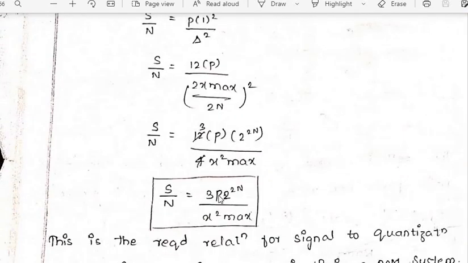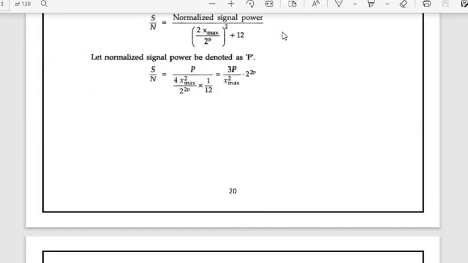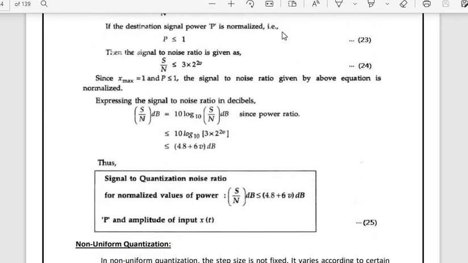See 3p 2 to the power of 2n divided by x square max. Okay, so this was about your uniform quantization.